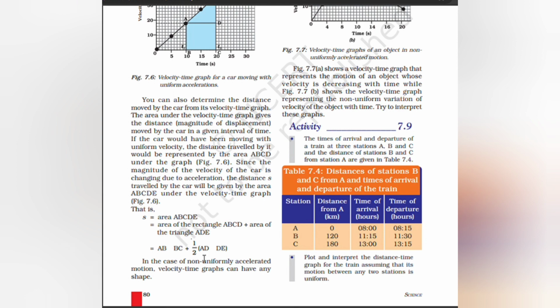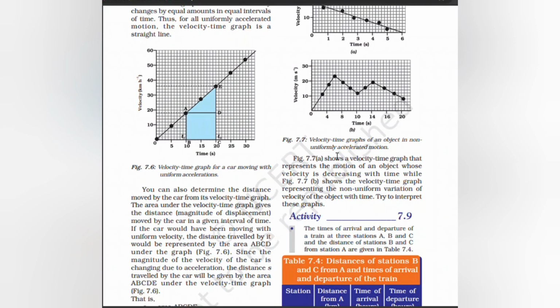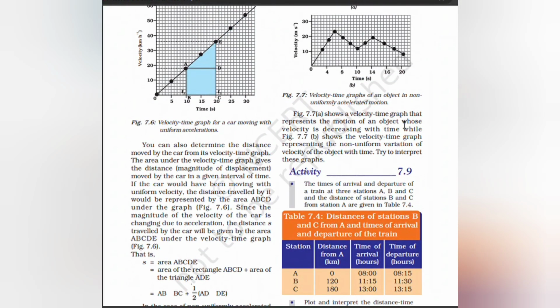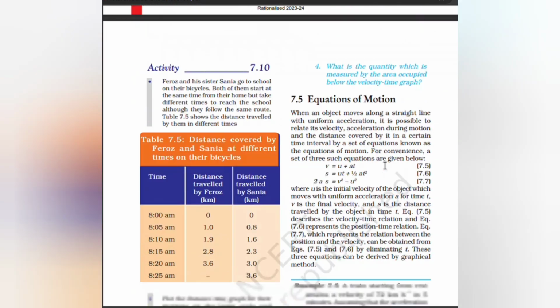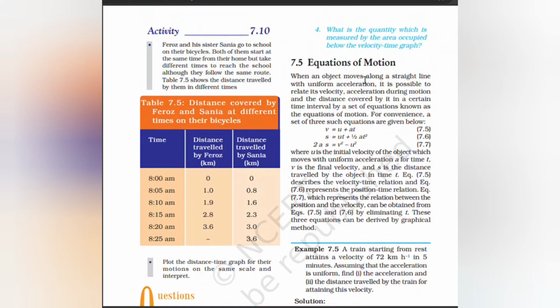In the case of non-uniformly accelerated motion, the velocity time graph can have any shape. One graph shows the velocity time graph that represents the motion of an object whose velocity is decreasing with time. Another shows the velocity time graph representing non-uniform variation of velocity of an object with time. Then here are some questions given, and also the time.